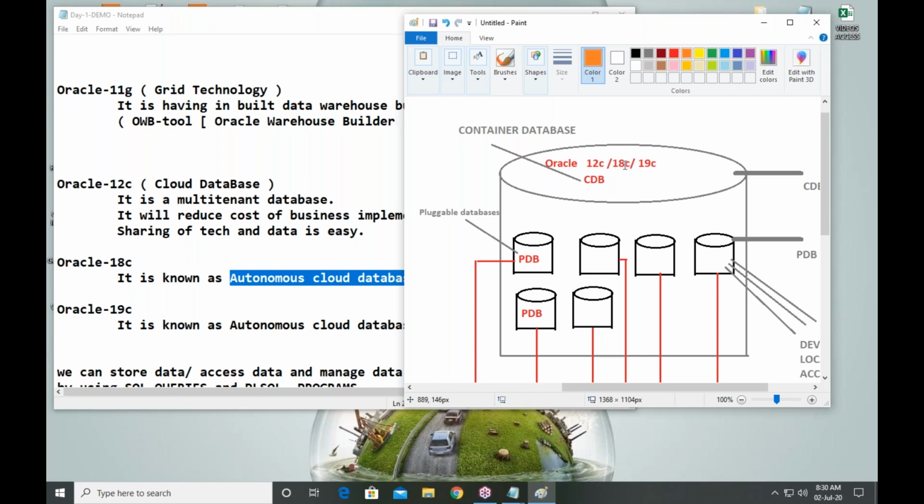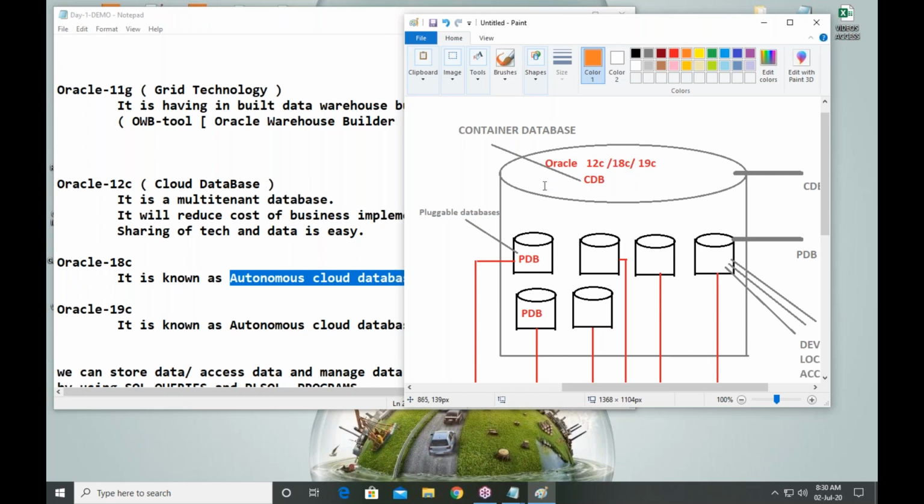What are those companies in real time? Generally, Amazon, they are maintaining the databases. Oracle, they are also maintaining databases between company and customer. Remember.